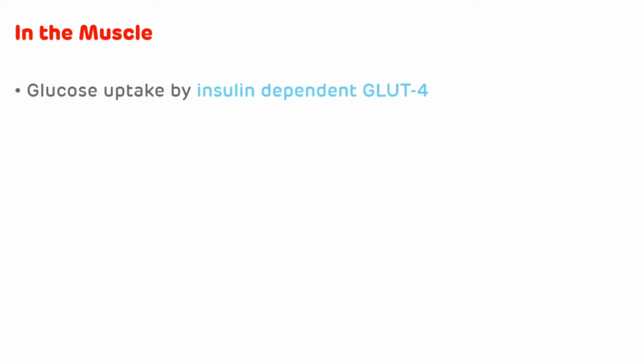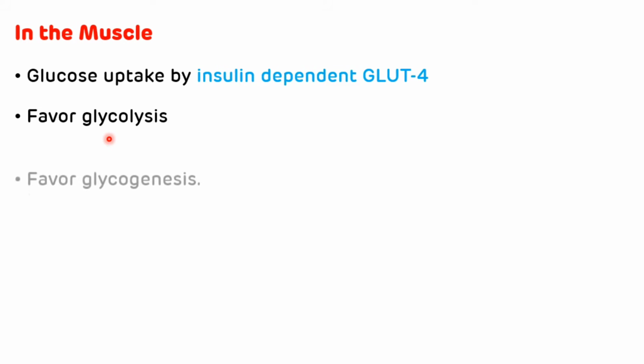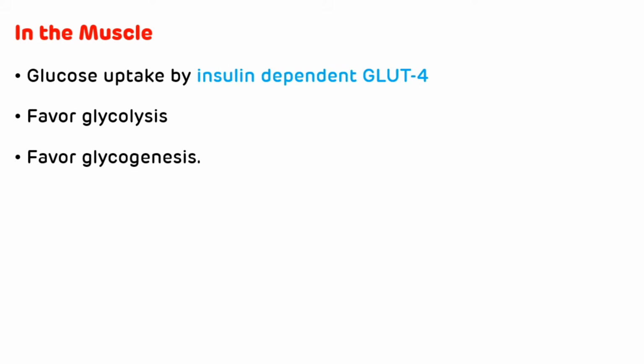Now the effect of insulin in the muscle. In the muscle, there is glucose uptake by insulin dependent glucose transporter 4. It favors glycolysis in the muscle. It favors glycogenesis, that is synthesis of glycogen.